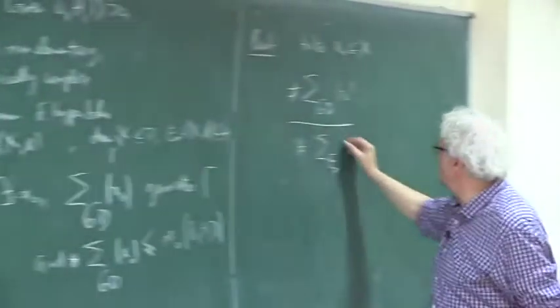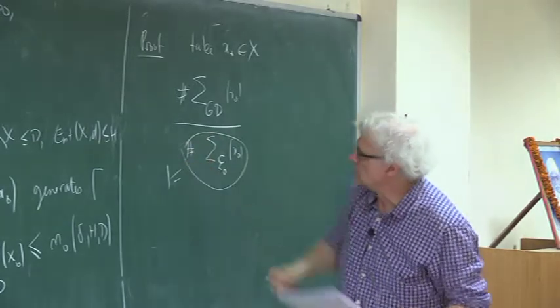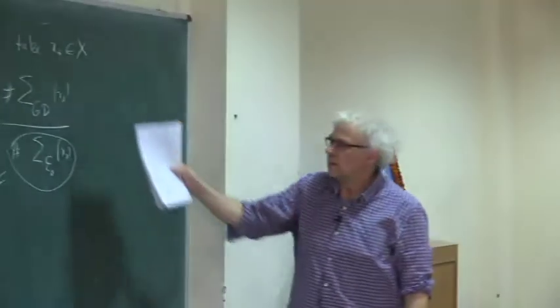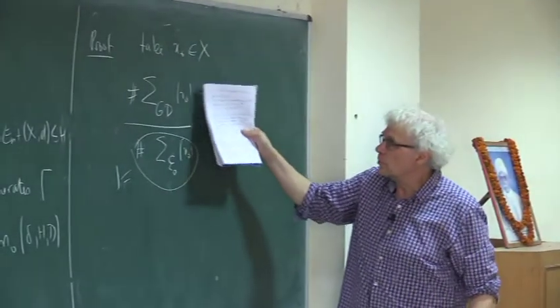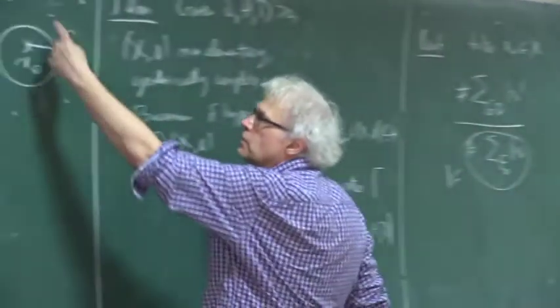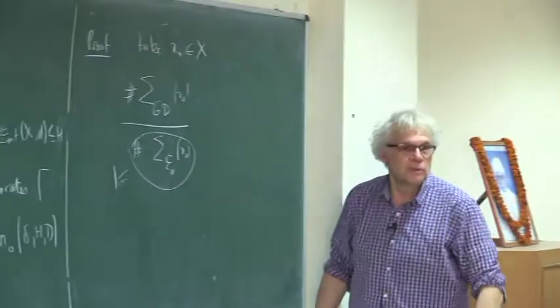This is the remark I have made here, because this number is 1. So the number of elements of this set is equal to the number of elements of this set divided by 1, and 1 is just the number of elements of the orbit in the ball of radius epsilon 0 by definition.